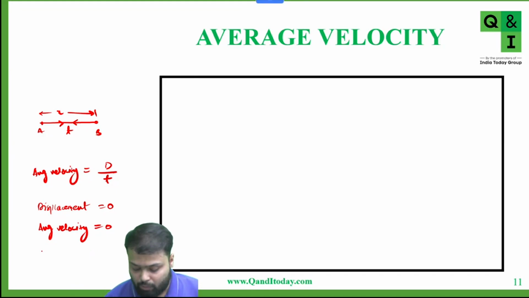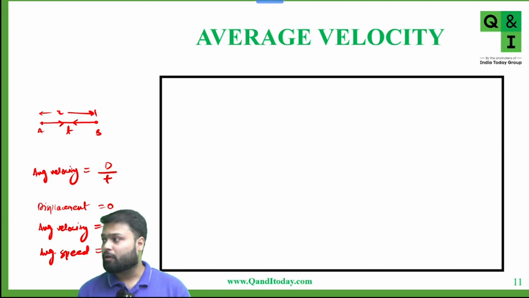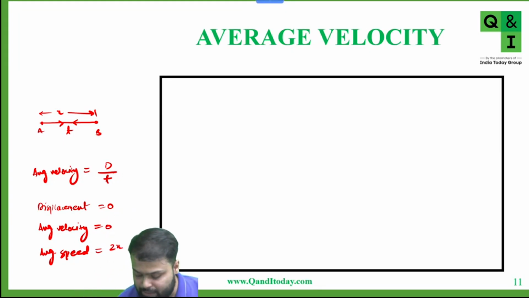But what about average speed? Now tell me, what about average speed? Here what is average speed? Speed is total distance upon total time. From A to B distance is x, from B to A distance is also x, so total distance is 2x.